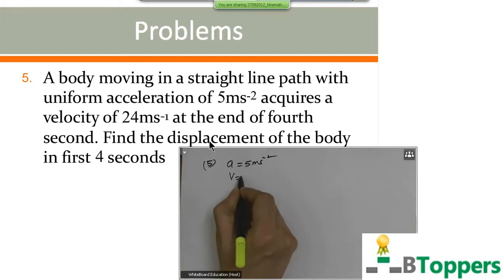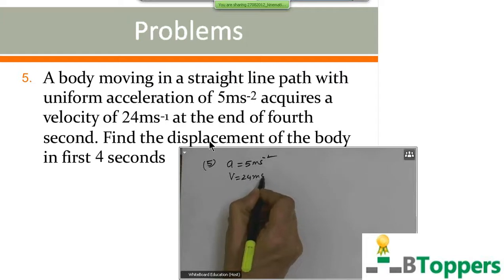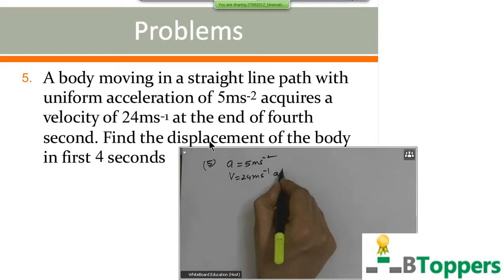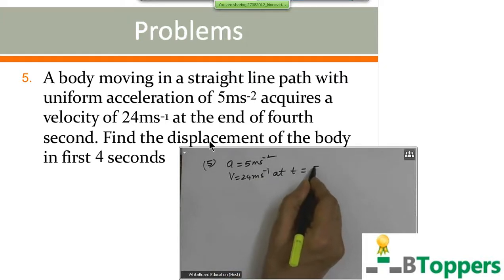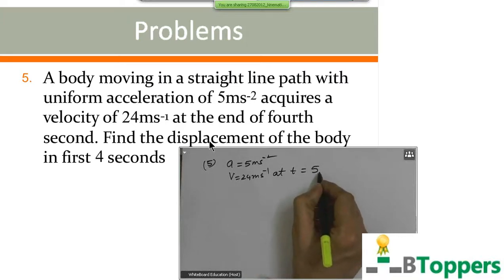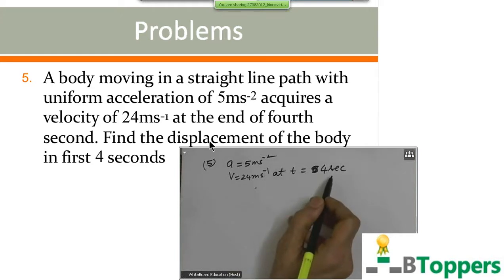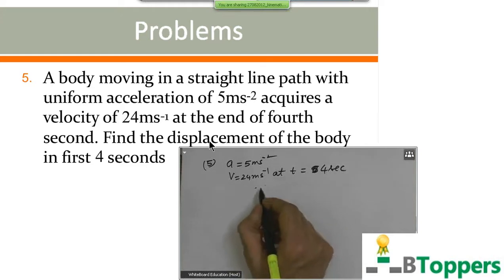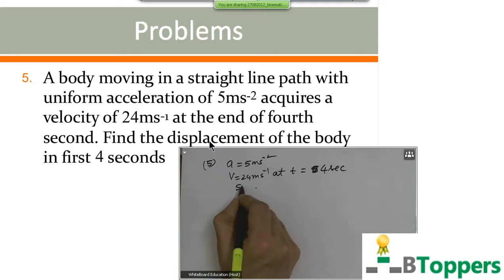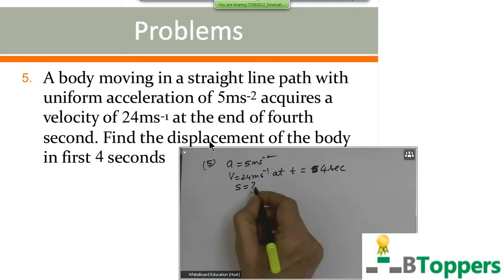You are given that the final velocity of the body is 24 meters per second at the end of 4th second, that is, at t equal to 4 seconds. So you are given the final velocity v as 24 meters per second at t equal to 4 seconds. You are asked to find the displacement of the body.